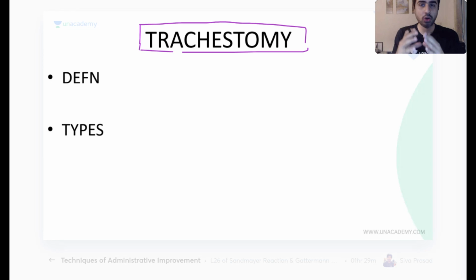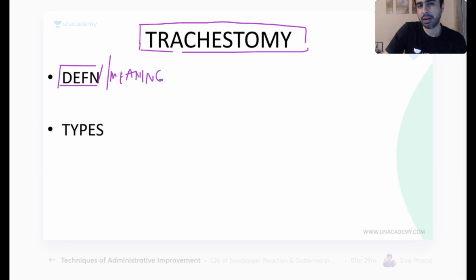So you cannot rant randomly, where they tell you tracheostomy and you say, okay, give anesthesia, this is the position and this is the incision. Please never start any procedure like that. Never. Criminal. The examiner will laugh at you. Every procedure, when you are asked to describe or write, you are going to go about it in a certain way. The first thing you are going to say is the definition or the meaning of the procedure.